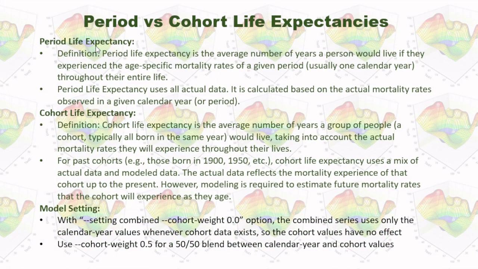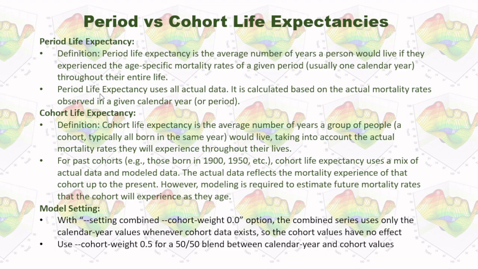Now, let's take a look at what's the difference between period life expectancy and cohort life expectancy. Period life expectancy is the average number of years a person would live if they experience the age-specific mortality rates of a given period, usually 1 calendar year, throughout their entire life.